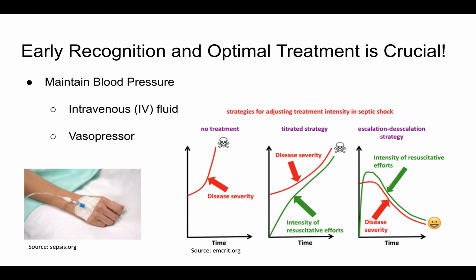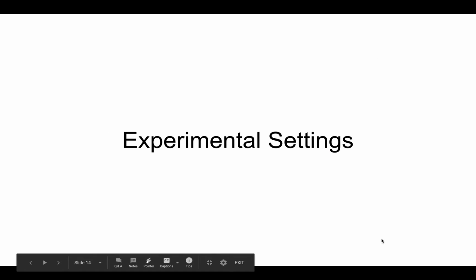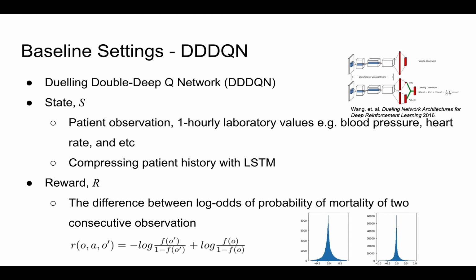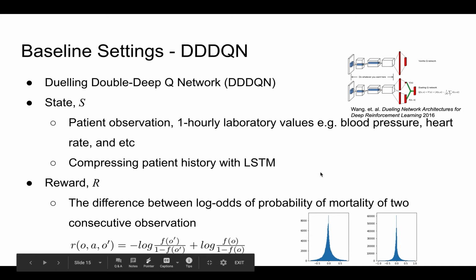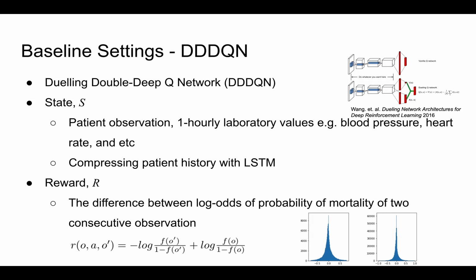So we can frame this sepsis management into a reinforcement learning problem. Now I'll briefly go through our experimental settings. We try to train a dueling double DQN to learn sepsis management. In the following slides, I'll just call this agent DQN. For state, we define patient observation, which is 1-hourly laboratory values, including blood pressure, heart rate, and the other vital signs as our state. We then compress it with LSTM to summarize patient history.